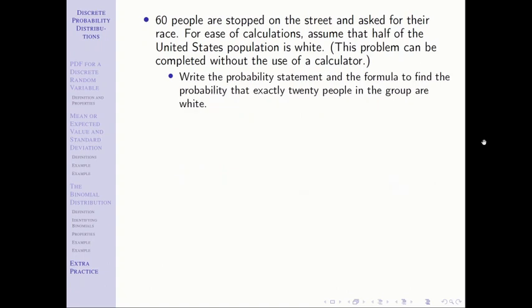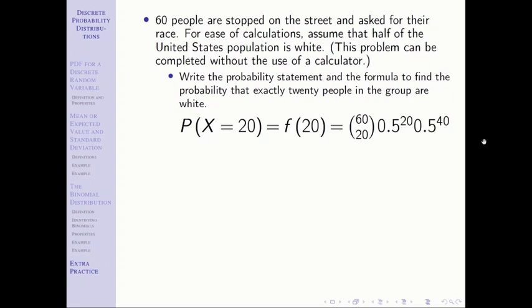Write out the probability statement. Define the probability that exactly 20 people in the group are white. And again, this is, as we mentioned earlier, the difference between having the symbol of P as the probability of success in one trial. This is the probability of 20 successes in the 60 trials. This is just to set up the problem. This is one that you would not be expected to calculate without the help of Excel or a calculator, and so I'm not asking to here.